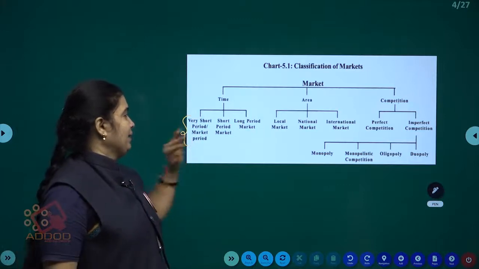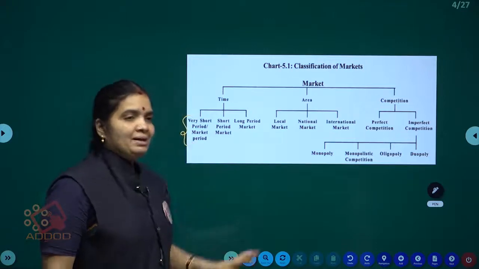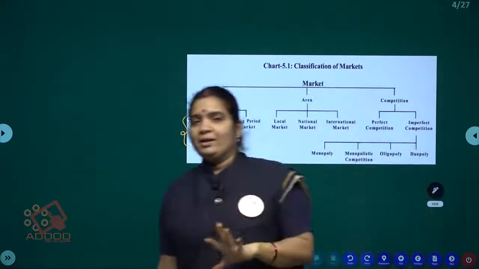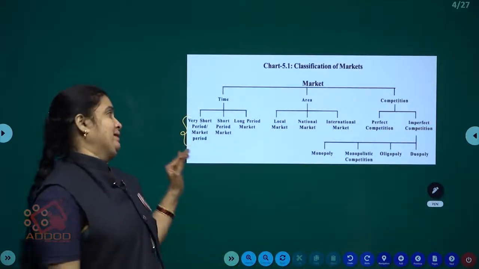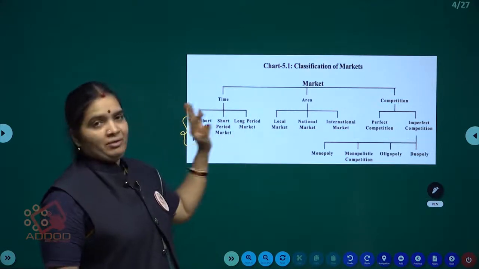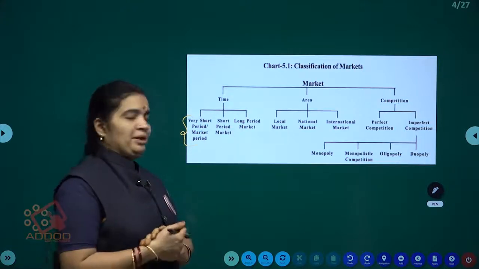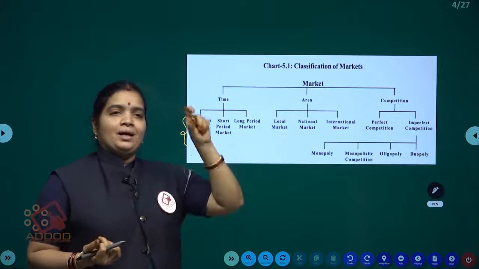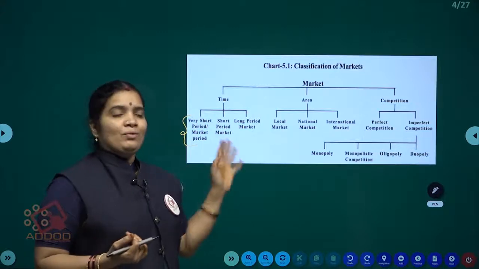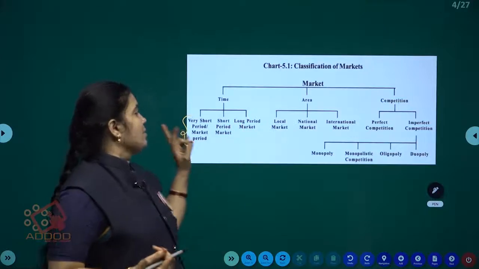Very short period market is also called market period, meaning whatever supply is ready for sale, and if the demand increases or decreases there is no change in supply. That period is called very short period. Its other name is market period. Next, short period market means we can change the supply a little through the demand, but we can't change the supply equal to the demand. That period is called short period.